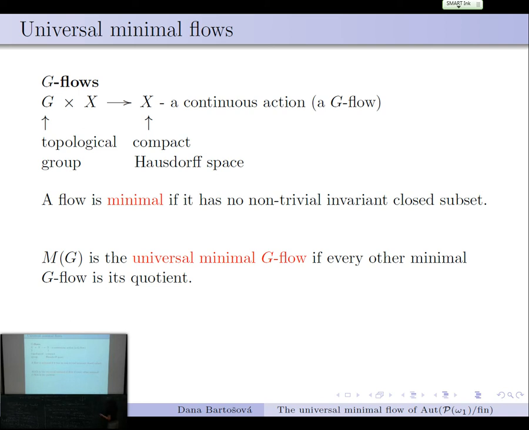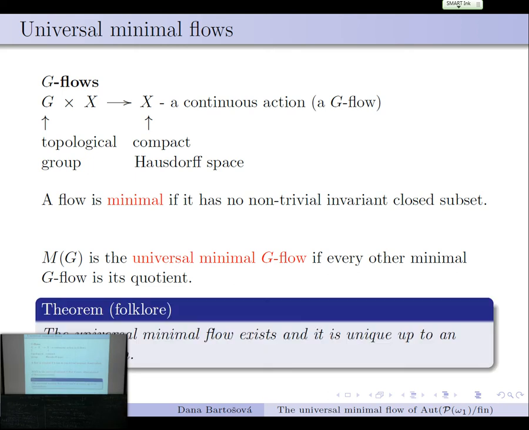That means that if you look at the universal minimal action M_G, and then any other minimal action M, then there is a quotient mapping from M_G onto M, such that the diagram commutes, so respecting the actions. And it's not difficult to show that the universal minimal flow exists, and in the world of compact Hausdorff spaces, it is unique up to isomorphism.